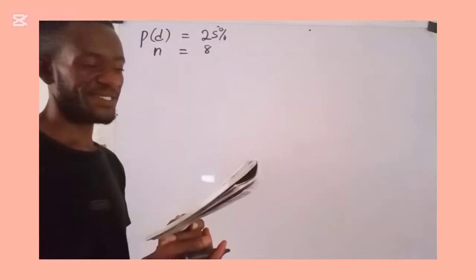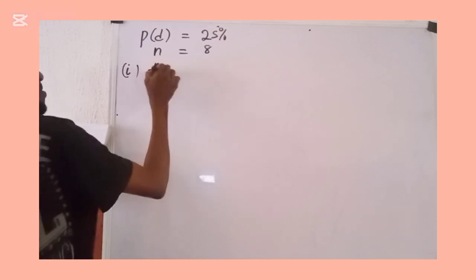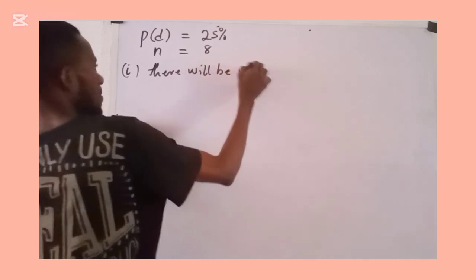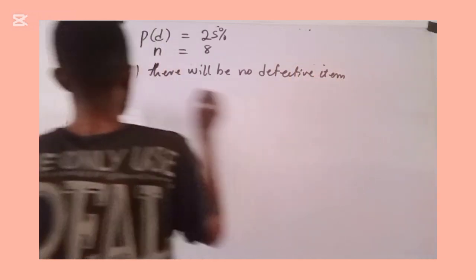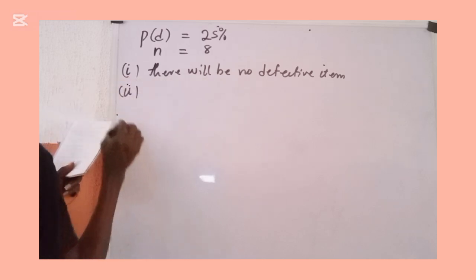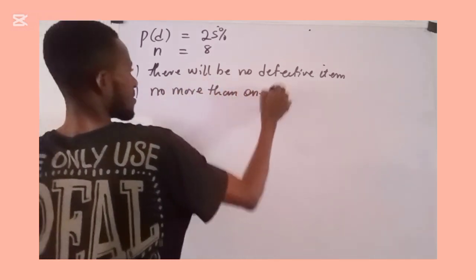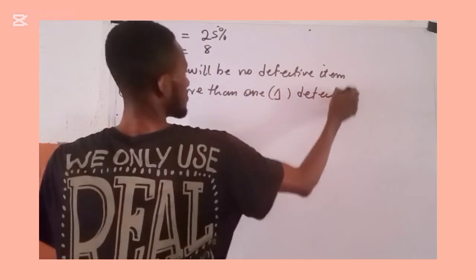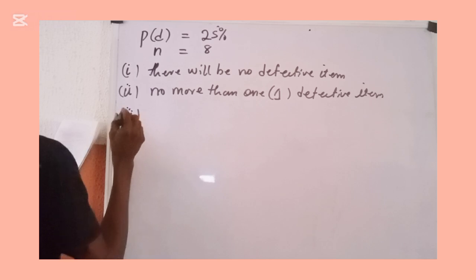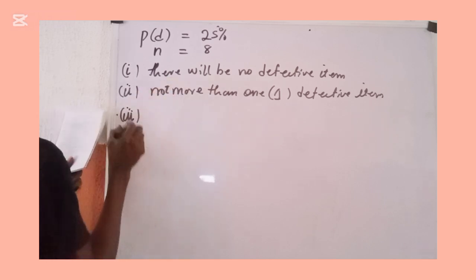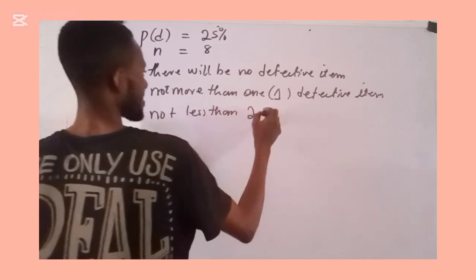What is the probability that: one, there will be no defective item; two, no more than one defective item; then three, not less than 2 defective items.